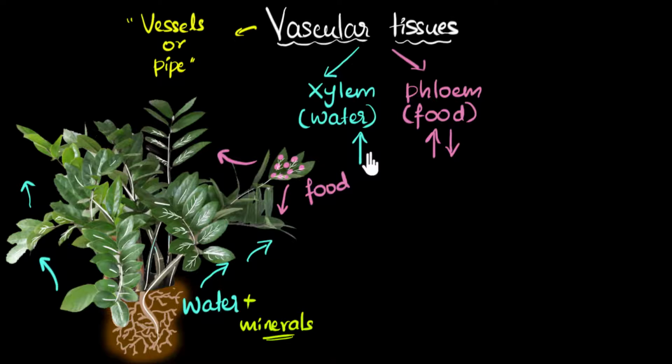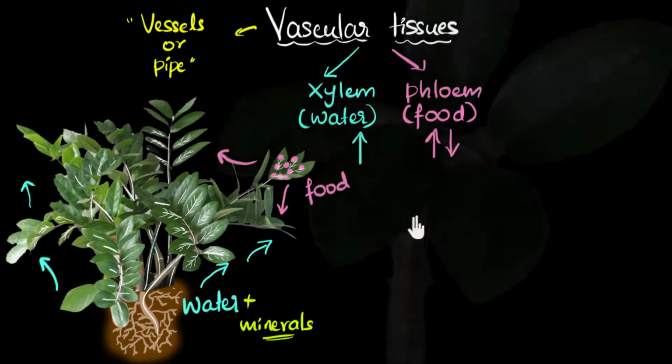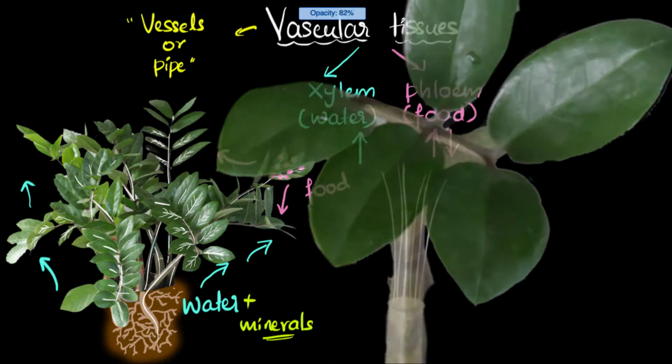And therefore, xylem is only one-way transport up. And phloem, well, that is a two-way transport. So it makes perfect sense to have two separate vascular tissues altogether. And so this white line I have drawn, don't think of this as a single pipe, but imagine it's a bundle of a lot of xylem pipes and a lot of phloem pipes together. In fact, let me show you a little better. If I were to zoom in onto this, and if we could see inside,